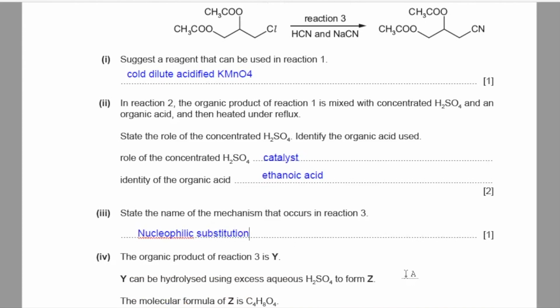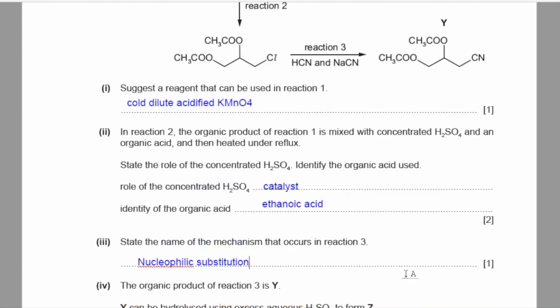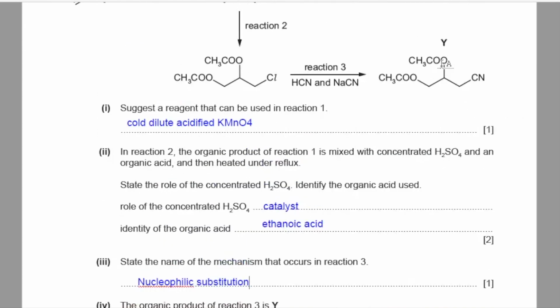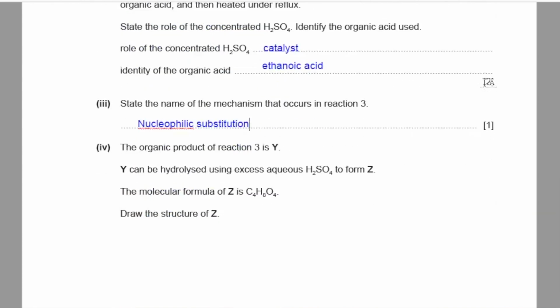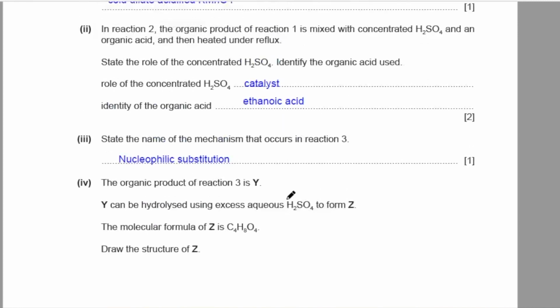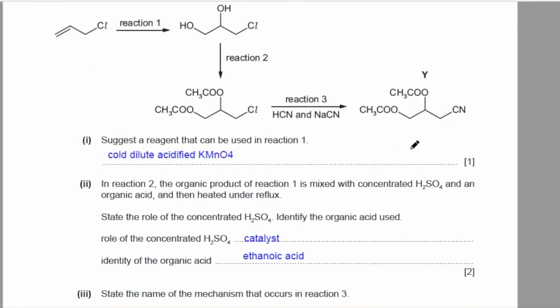Part 4. The organic product of reaction 3 is Y, which contains an ester linkage and a nitrile group. Y can be hydrolyzed using excess aqueous H2SO4 to form Z. The molecular formula of Z is C4H8O4. Draw the structure of Z. Okay, so hydrolysis of nitrile group, which is CN, with strong acid forms carboxylic acid.